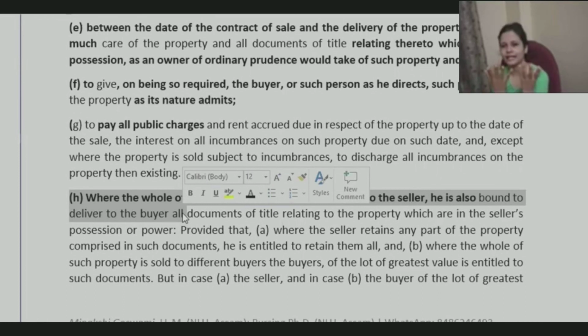In that case, some documents may be given to one person, some to the other, but to whoever has bought the majority of the portion, everything will finally be handed over. All the property documents would be given to that person. If other people want copies for reference, they will have a right to claim them from that owner.